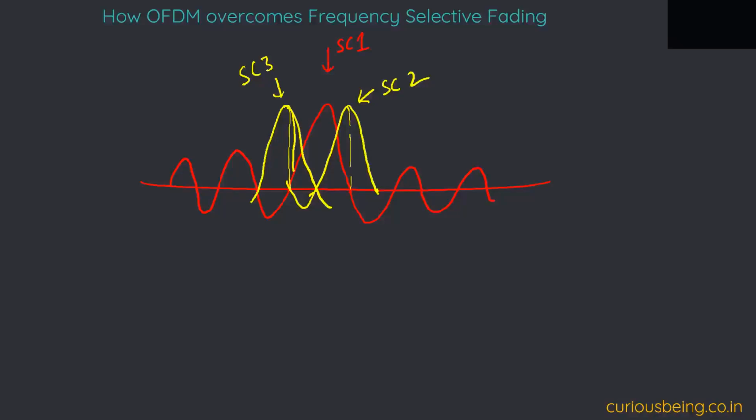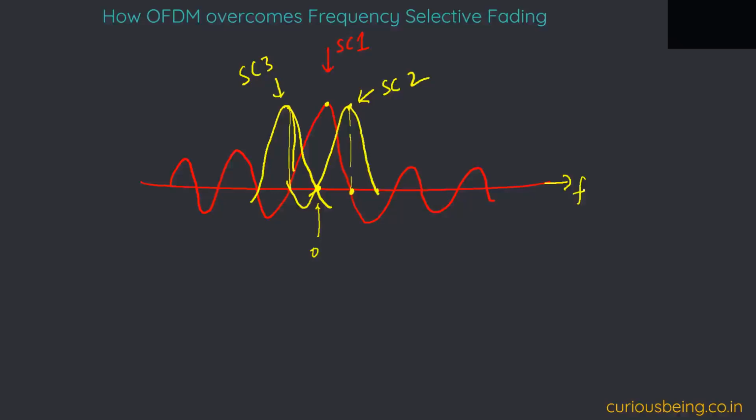Here, one important point is that because they are sinc pulses, whenever there is a peak of subcarrier 1, there will be zeros of other subcarriers or adjacent subcarriers. Whenever there is a peak of subcarrier 2, there will be zeros of other subcarriers.